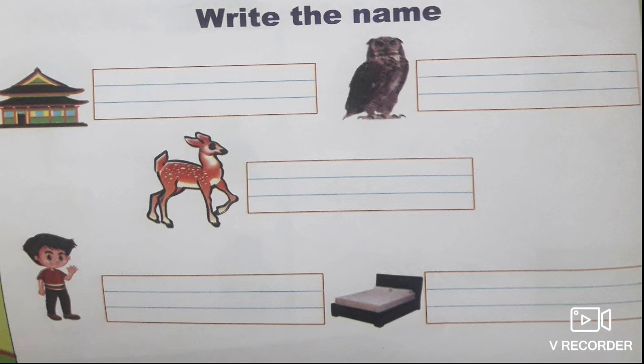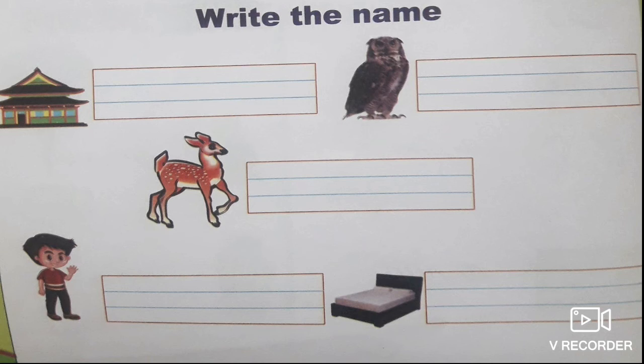In this, you should not mention a or an only, but you should write it along with the name of the picture. What is the first picture? Inn. How do you read it? An inn. You should write fully A-N and inn, I-N-N. The second one. An owl. A-N and owl, O-W-L. The next one.